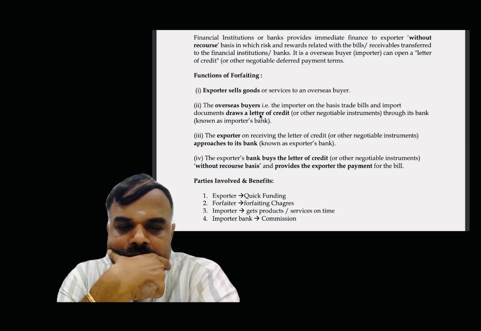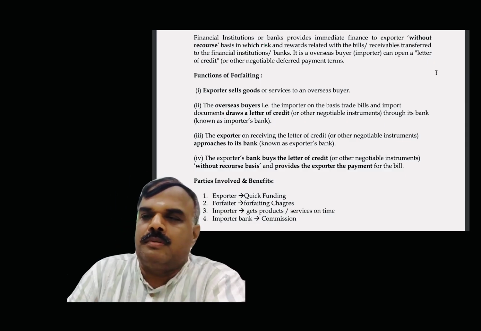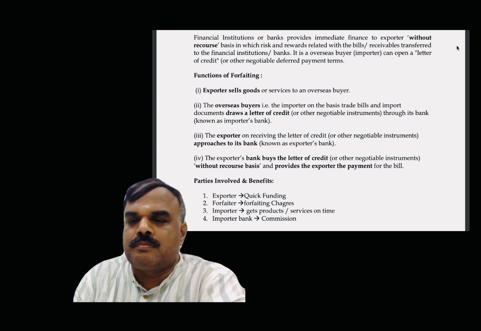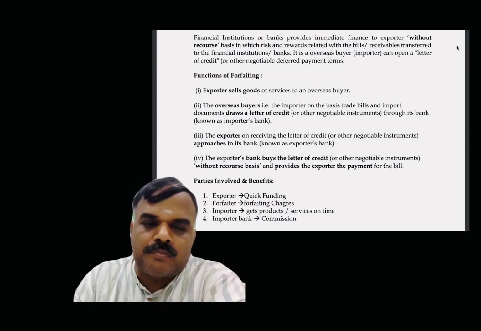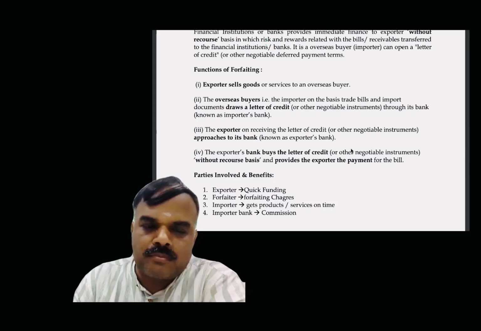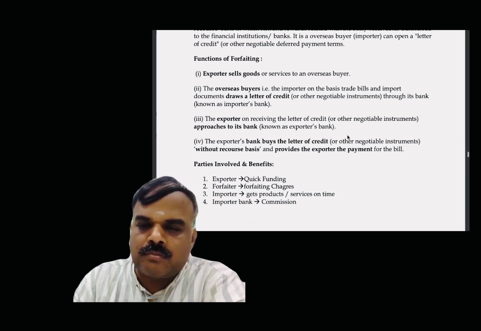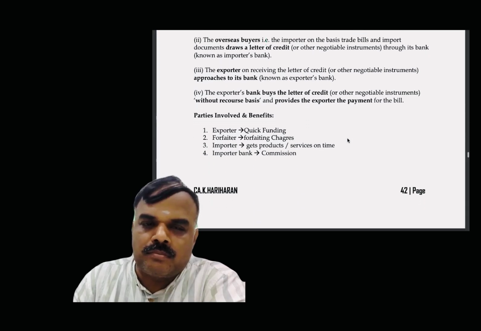The exporter, on receiving the letter of credit or other negotiable instruments, approaches its bank, known as the exporter's bank. The exporter's bank buys the letter of credit or other negotiable instruments on a without recourse basis and provides the exporter the payment for the bill.